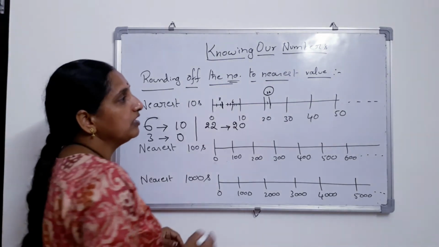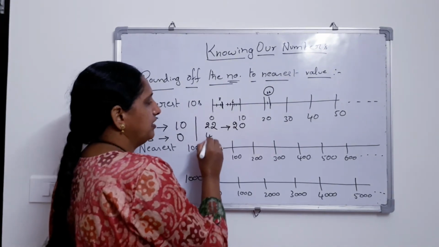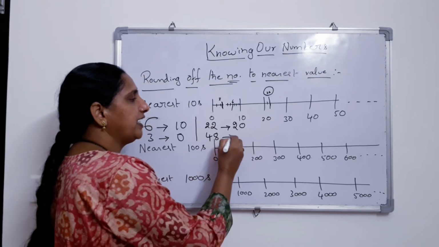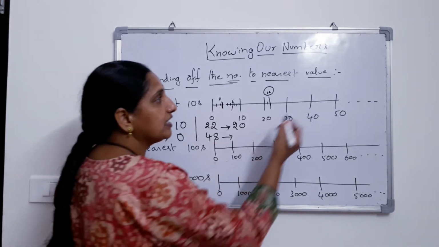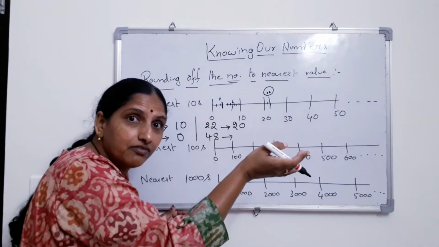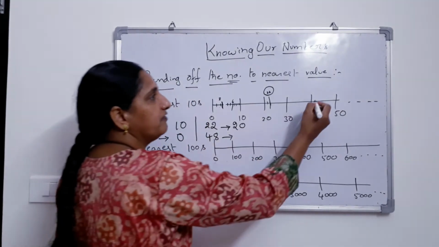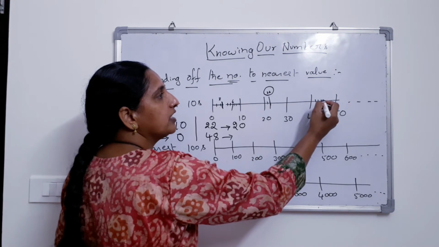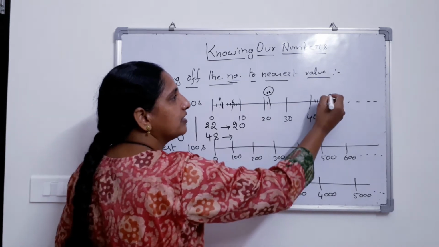Suppose I take 48. Next example, 48. Where does it lie? Between 40 and 50, because after 40 only you will get 48: 41, 42, 43, and so on. Somewhere here it lies.